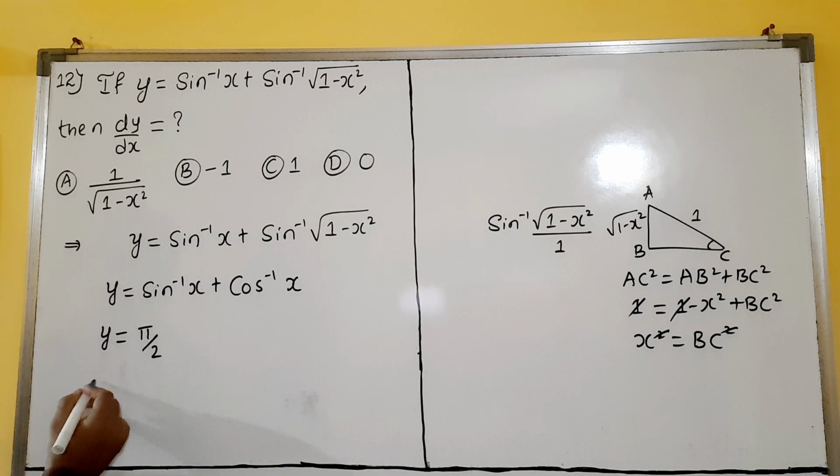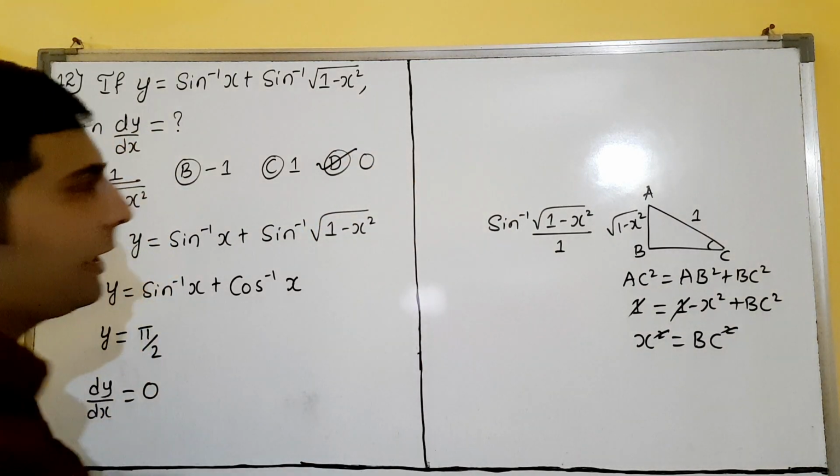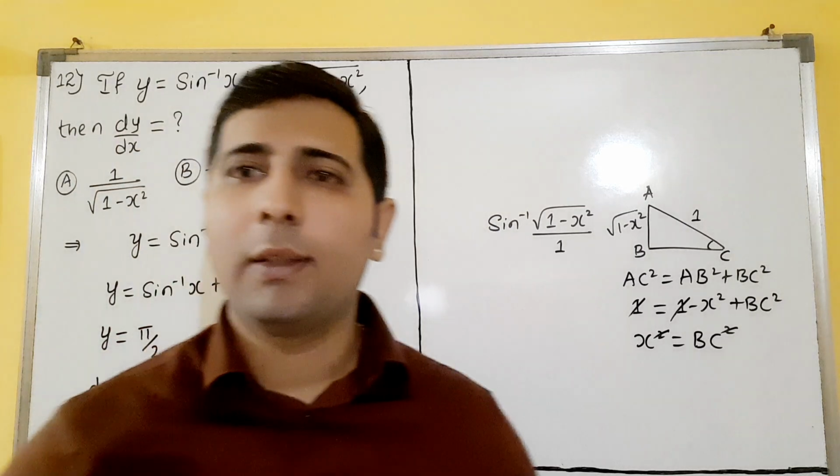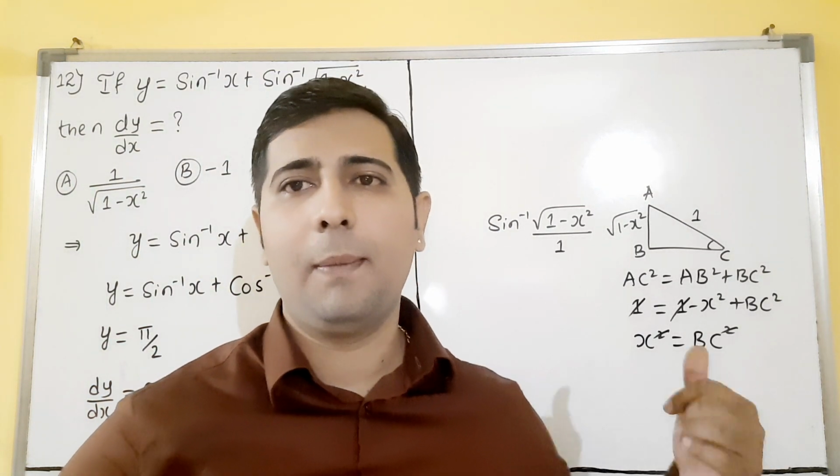So now differentiate with respect to x. dy by dx: derivative of pi by 2, which means 90. 90 is a constant. Derivative is 0, dear students. Our option is D, dear students. I hope you understood. So D for Delhi is our answer. Fine. So we'll continue with the next question. Please copy this one.